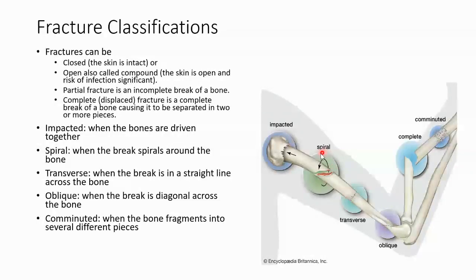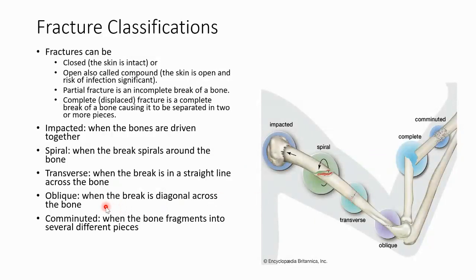A spiral fracture is common in athletes, and these are very difficult fractures to try to treat. And you can kind of see why. It's kind of a helix form around the bone. A transverse fracture is when the break is in a straight line across the bone. You see right here, just a straight line, a transverse fracture.